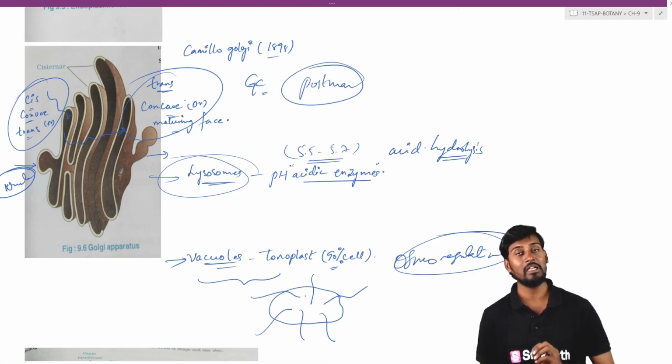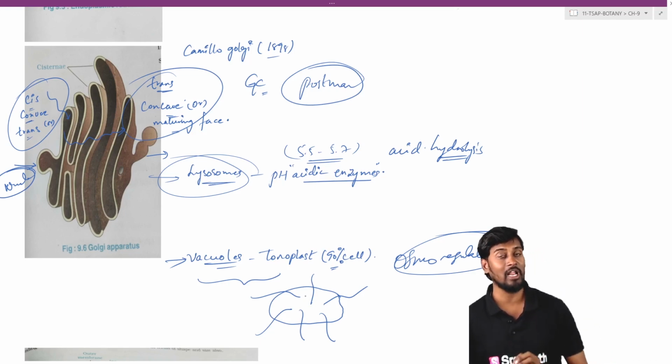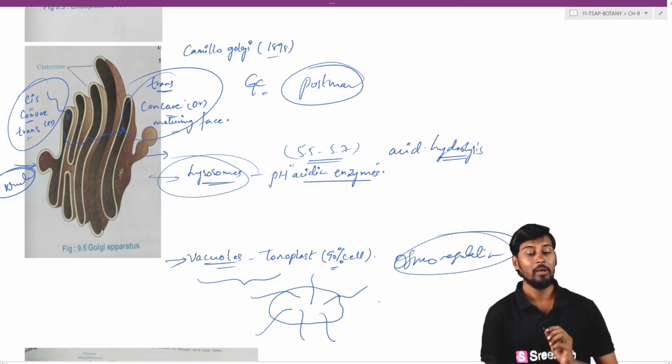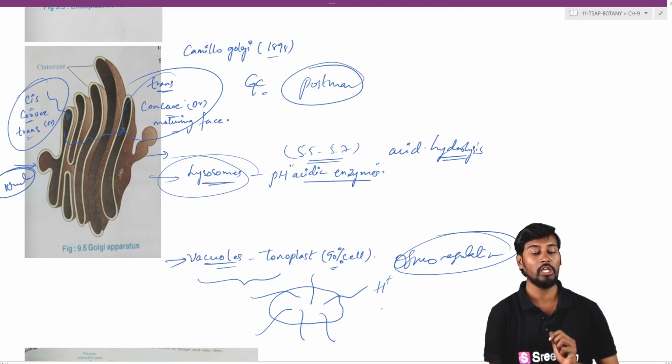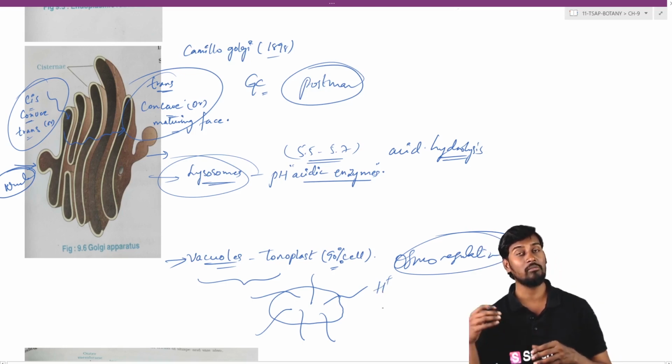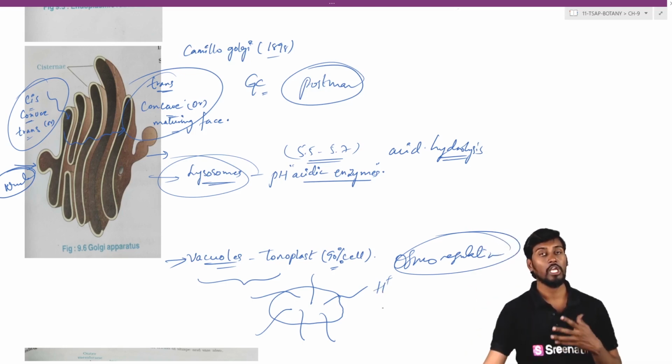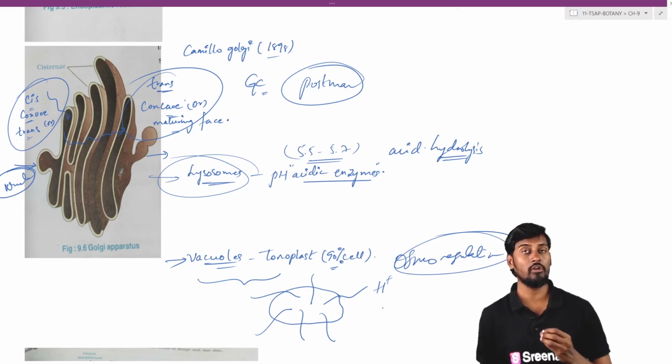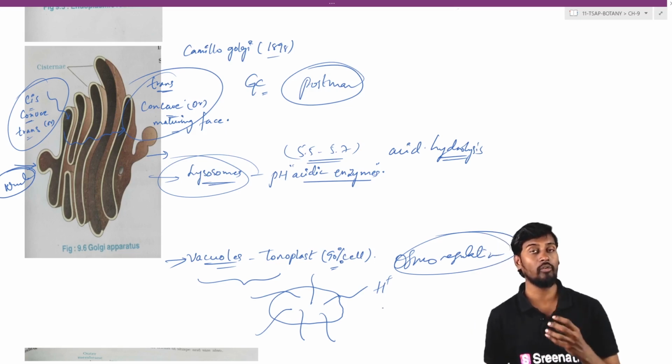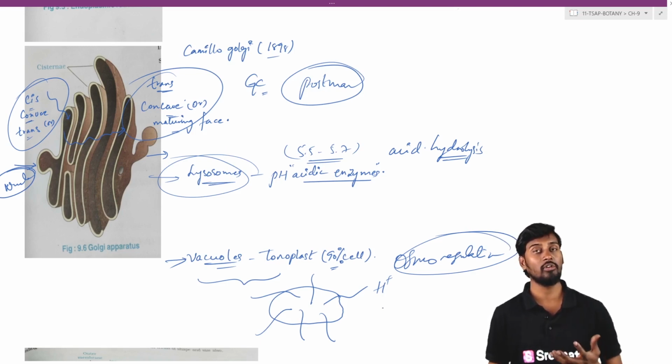Their work is that they are involved in active transport. Generally, the ion concentration is higher outside. Ions are present in lower concentration within the cytoplasm when compared to the very high concentration of ions present inside the vacuole.